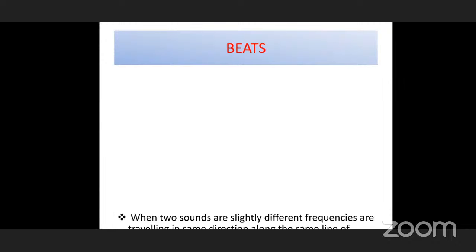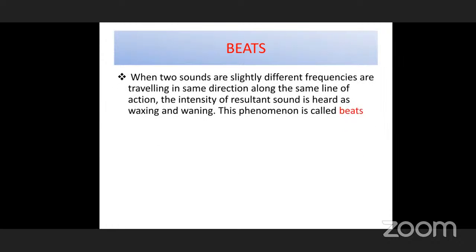And another topic is beats. What are these beats? In this chapter, we are going to see what beats are. When two sounds have slightly different frequencies, we have discussed transverse and longitudinal waves. When there are two waves slightly different in their frequencies traveling in the same direction along the same line of action, the intensity of the resulting sound is waxing and waning. This phenomenon is called beats.